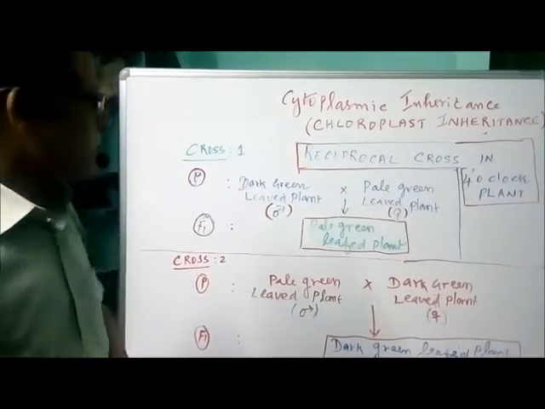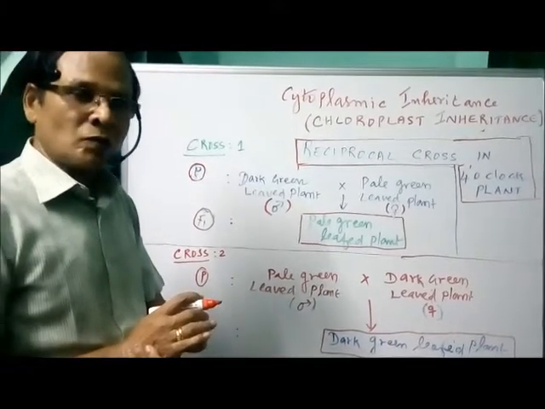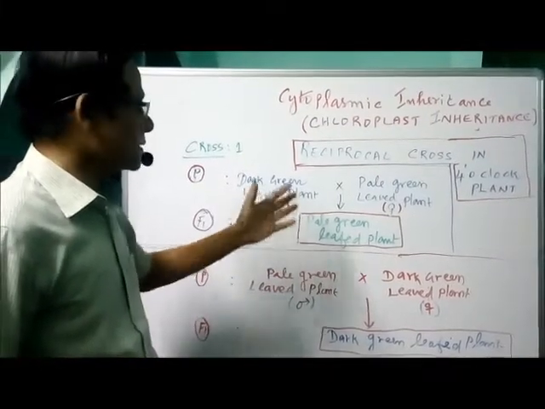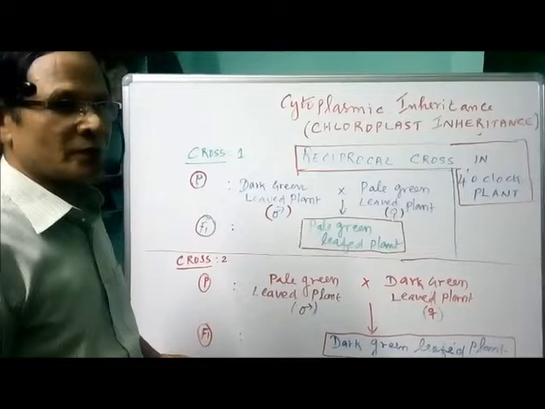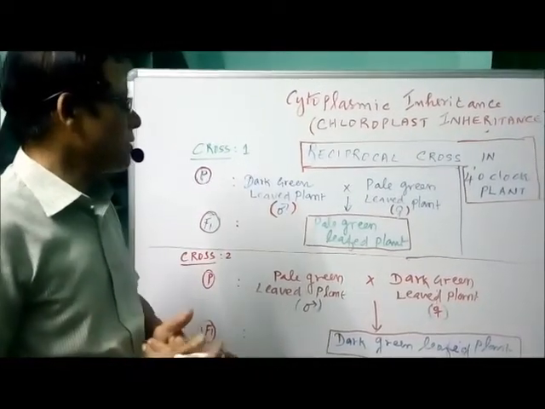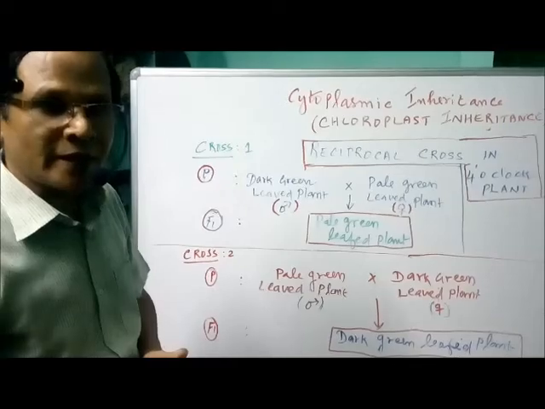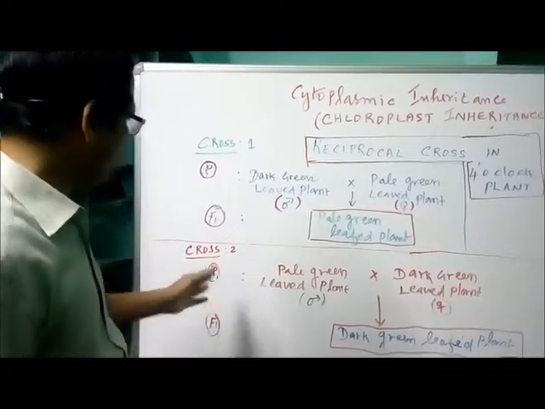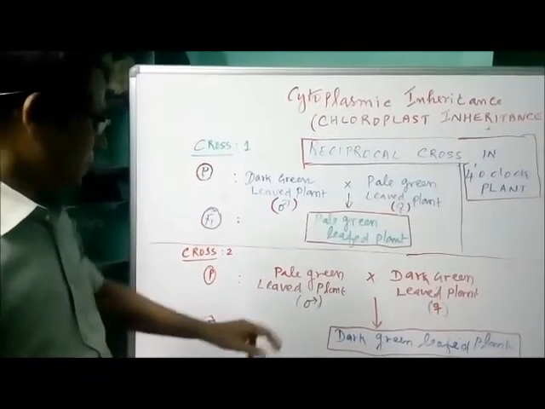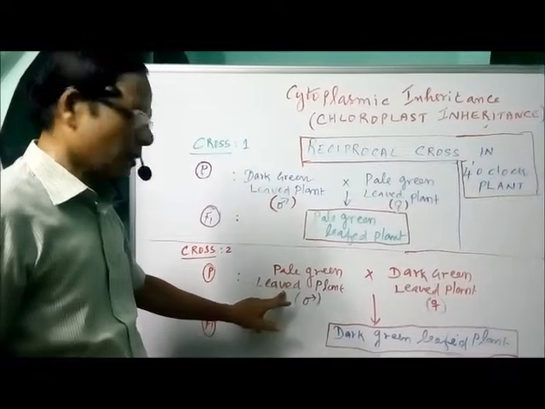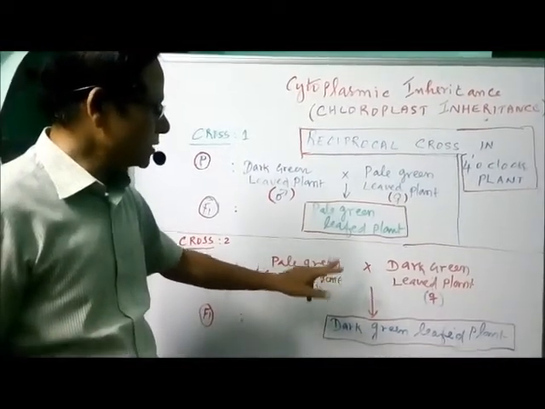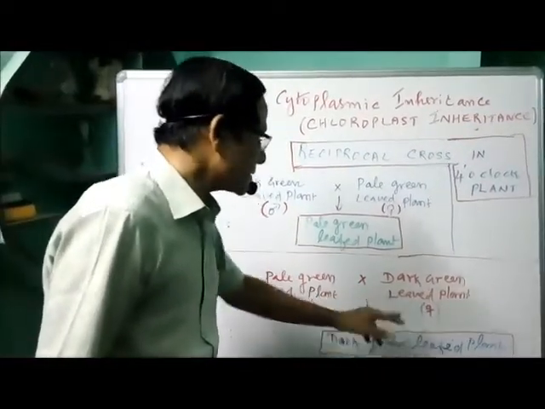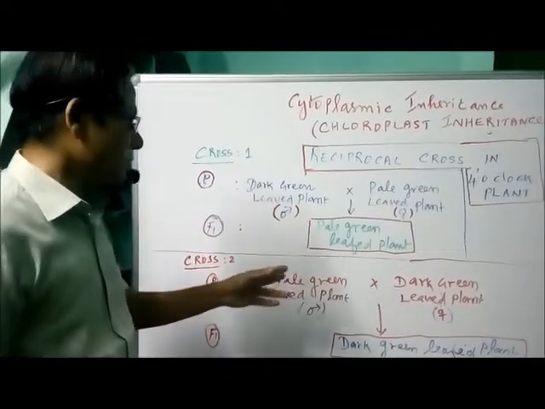What would happen? If dark green were a dominant character as per the Mendelian principle, we would get dark green. But in the F1 generation, what we obtain is a pale green leaved plant, exhibiting the character of the female plant. Now a second cross was effected, where the pollen grains from the pale green leaved plant are transferred to the stigma of the dark green leaved plant. Here the dark green leaved plant is acting as the female plant, and the pale green is the male plant.